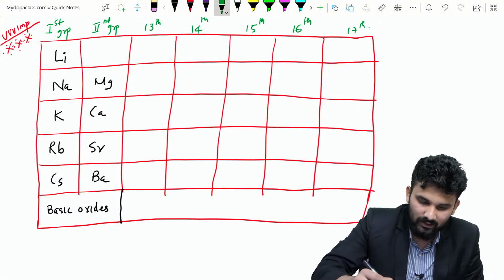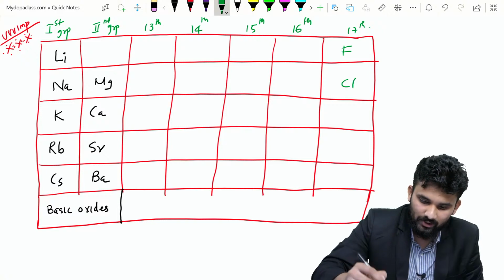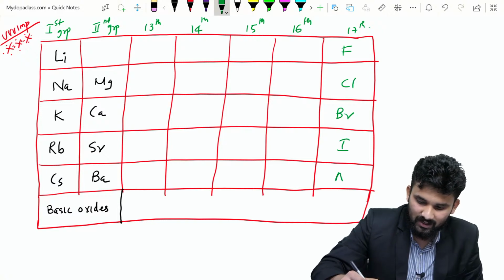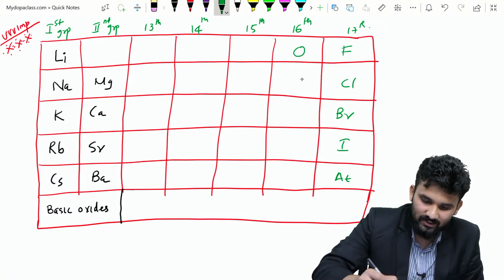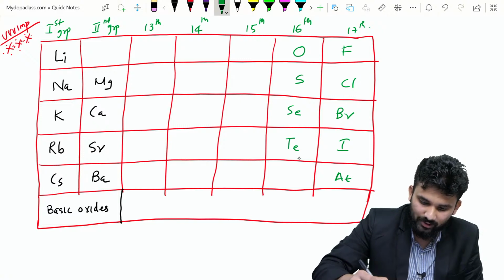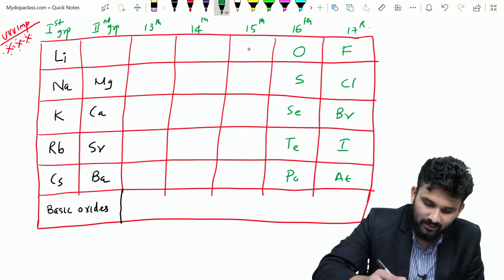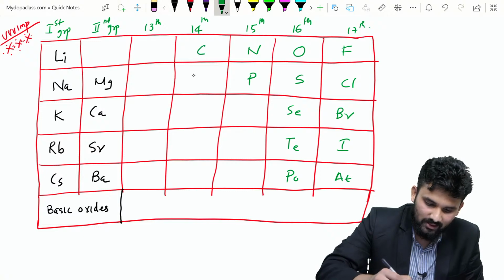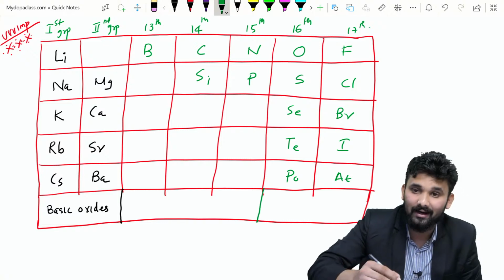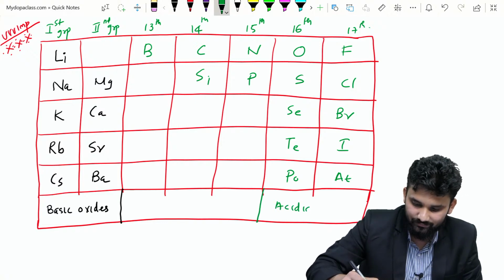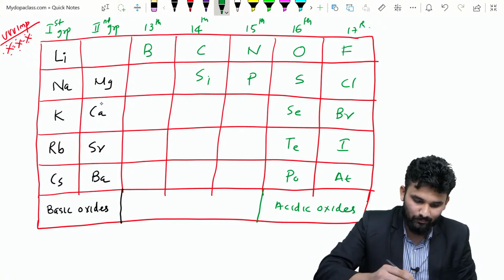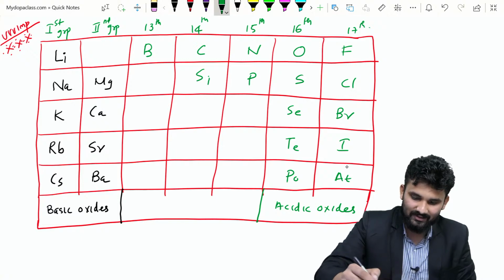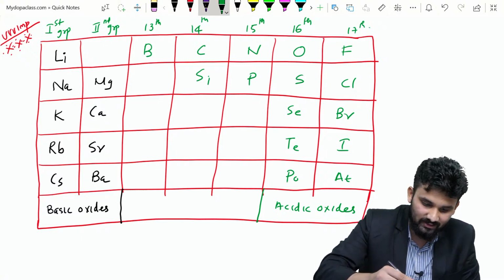And here the last elements, that is fluorine, chlorine, bromine, iodine and astatine. And here oxygen, sulfur, selenium, tellurium, polonium, and here nitrogen, phosphorus, here carbon, silicon and boron, and all these green elements are acidic oxides. That is, these black elements are basic oxides and these green elements make acidic oxides.